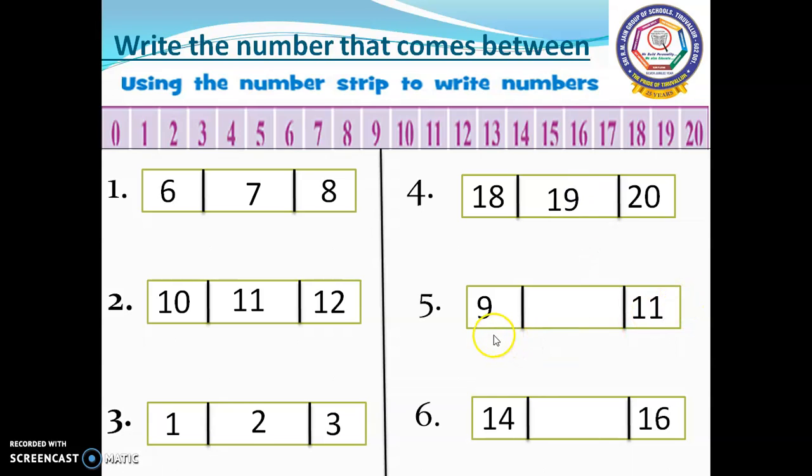In fifth sum, what number will come in between 9 and 11? In between 9 and 11, 10. Number 10 is there. So we have to write number 10 in this box. And in sixth sum, 14 and 16 is there. What number will come between 14 and 16? Yes, 15. So we have to write 15. The number 15 is in between 14 and 16.